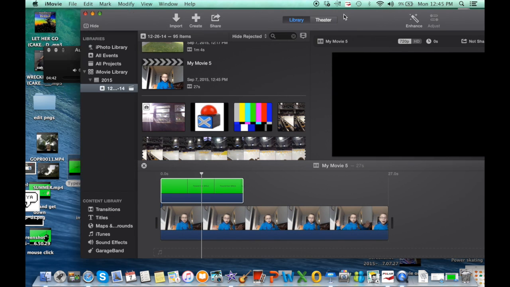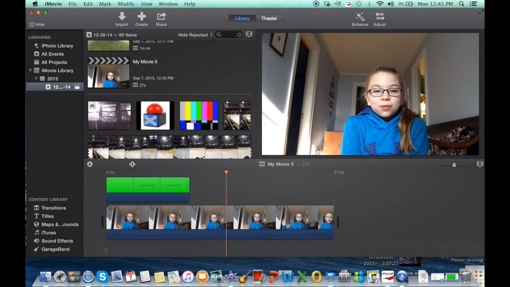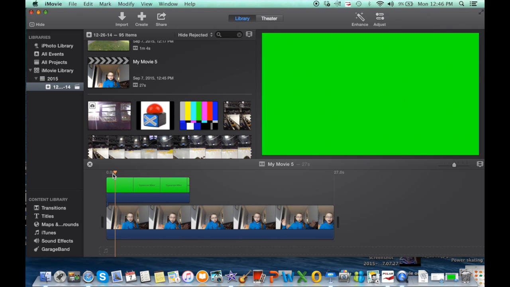So then what it's going to look like is this. So as you can see, there are big gaps in front, before and after the effect is done. So you're going to drag your little thing, I don't know what it's called, until you start to see the effect appear.